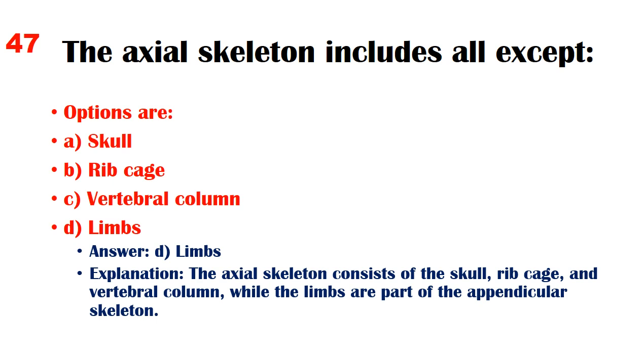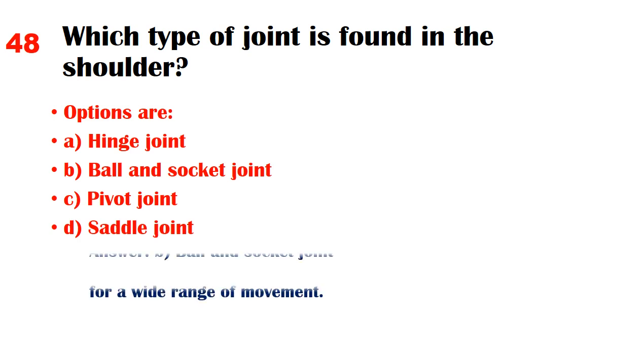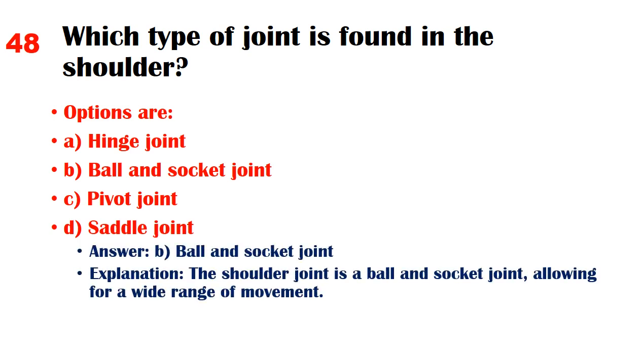D. Limbs. Explanation. The axial skeleton consists of the skull, rib cage, and vertebral column, while the limbs are part of the appendicular skeleton. Which type of joint is found in the shoulder? Options are A. Hinge joint, B. Ball and socket joint, C. Pivot joint, D. Saddle joint. Answer. B. Ball and socket joint. Explanation. The shoulder joint is a ball and socket joint, allowing for a wide range of movement.